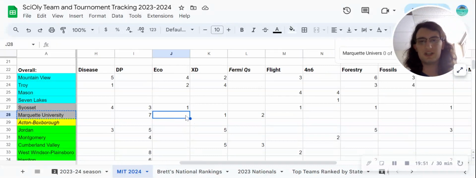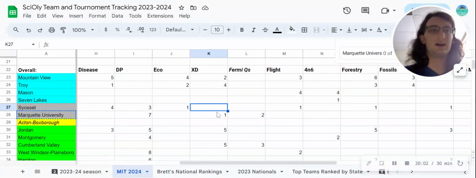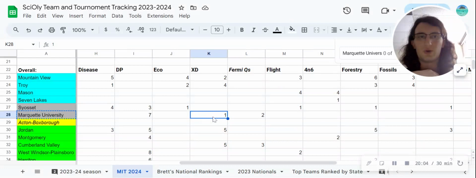So you really want to make sure that you're not bombing events. And I think a couple of these teams that I have ranking in a lot of these events just have some events that they're really just not very good at, and they have a tendency to bomb. So yeah, that's why I have them ranked lower.